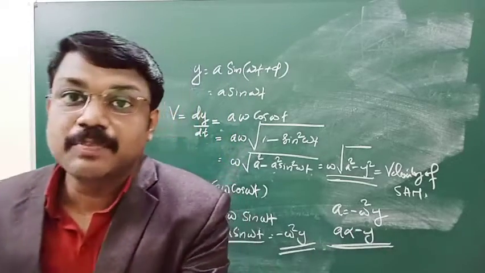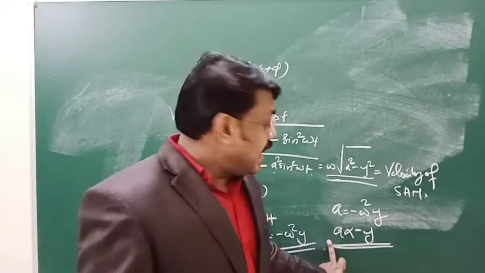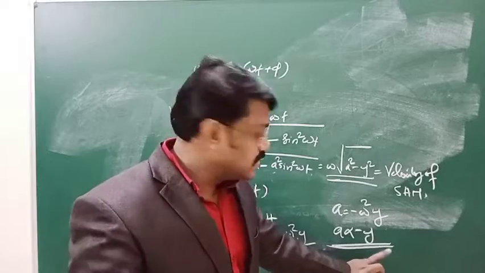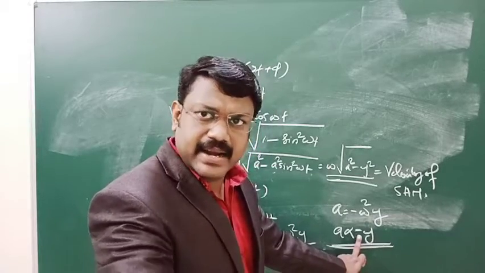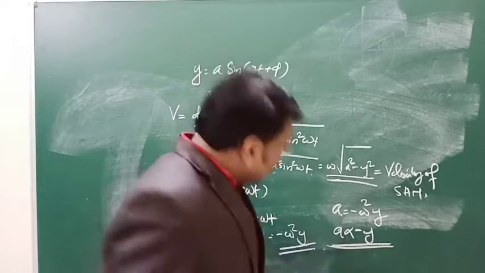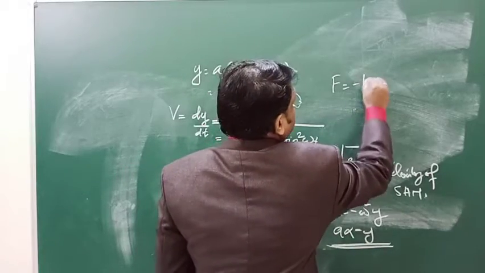When you multiply with the mass, you will get force, and force is directly proportional to minus y. Mass is constant, so the right hand side will be a constant. So F is proportional to minus y, or F is equal to minus ky.